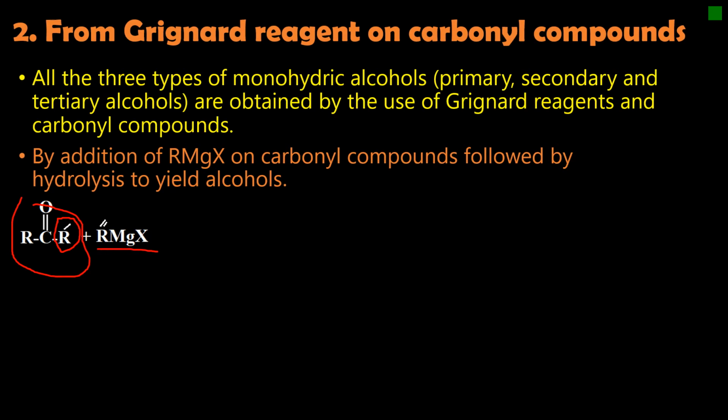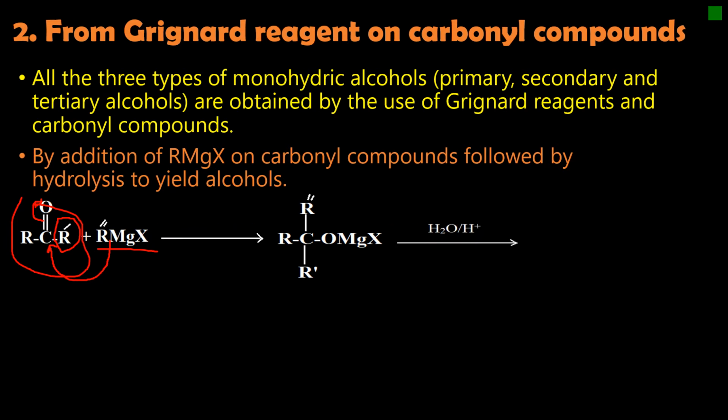As we saw in a previous reaction, the bond between magnesium and the carbon in organomagnesium breaks, and the electrons are donated to the electron deficient carbon of the carbonyl compound, which will break this pi bond to produce a transition molecule like the one we saw in the previous example. This transition molecule is then hydrolyzed in acidic medium to produce an alcohol.